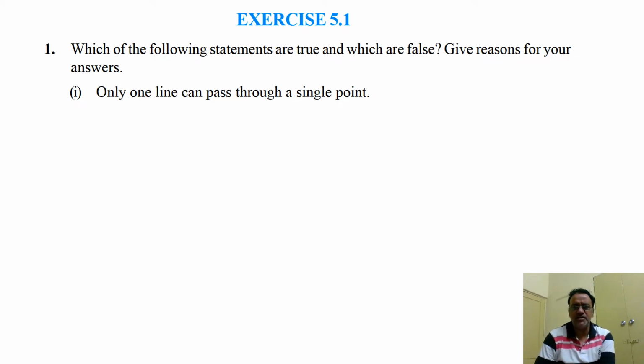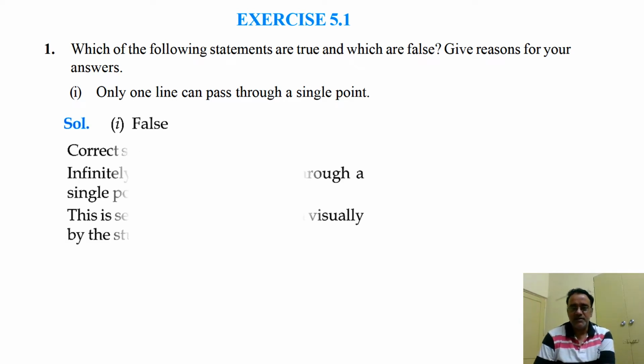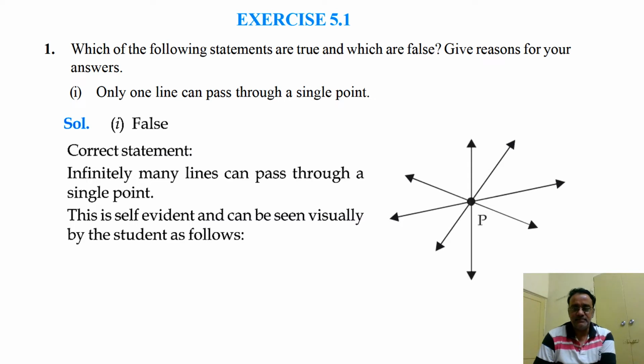Which of the following statements are true and which are false? Give reason for your answer. So first bit is: only one line can pass through a single point. This is a false statement because we know that infinite number of lines can pass through one point. Okay, so see this diagram. Like that, infinite number of lines can pass through this point P.